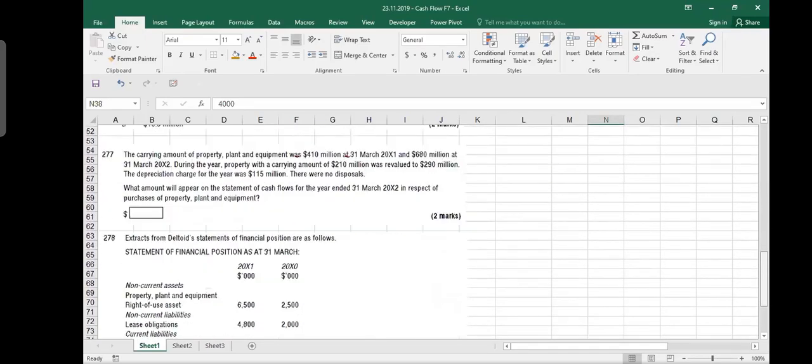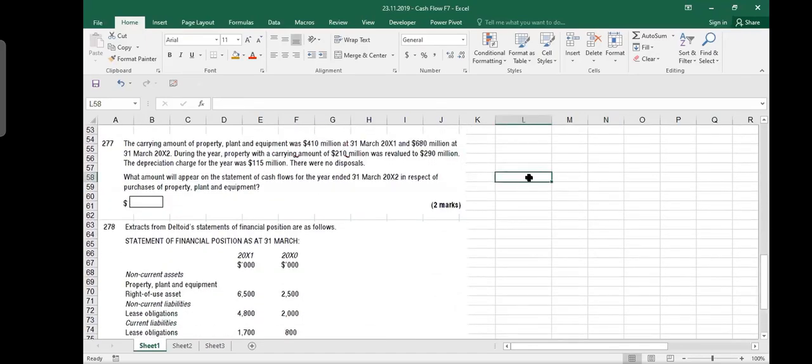Okay. 277. Again, looks simple. The carrying amount of property, plant, equipment was 410 million at 31st March and 680 million at 31st March 2002. During the year, property with a carrying amount of 210 million was revalued to 290 million. So there was a revaluation of 80 million you should take. Depreciation charge was 150 million. There were no disposals. That's very simple.